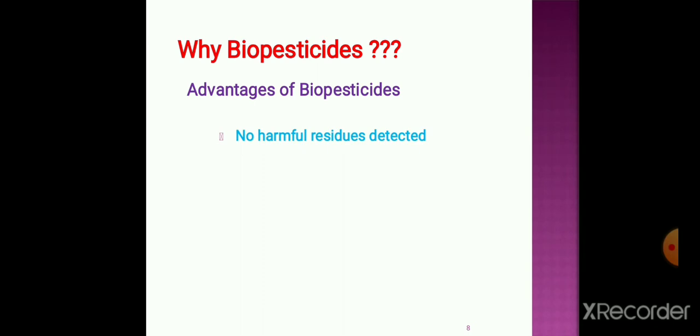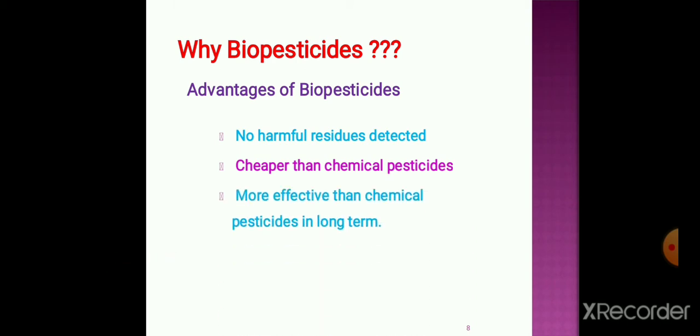The first advantage is that no harmful residues get detected, because these pesticides are produced from living organisms, and this living organism can be a microorganism, and it gets degraded, means there is no presence of any harmful residue after application to the crop plants. Then these are much cheaper than chemical pesticides, because these microorganisms are easily available or can be easily grown.